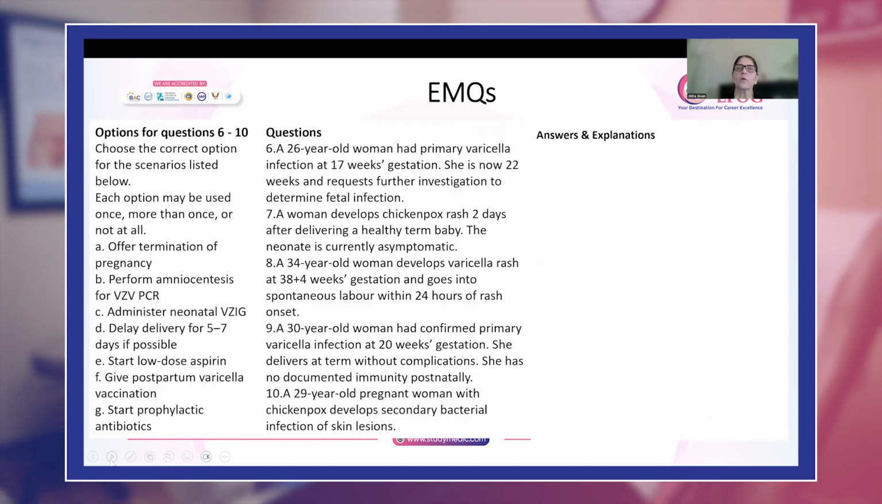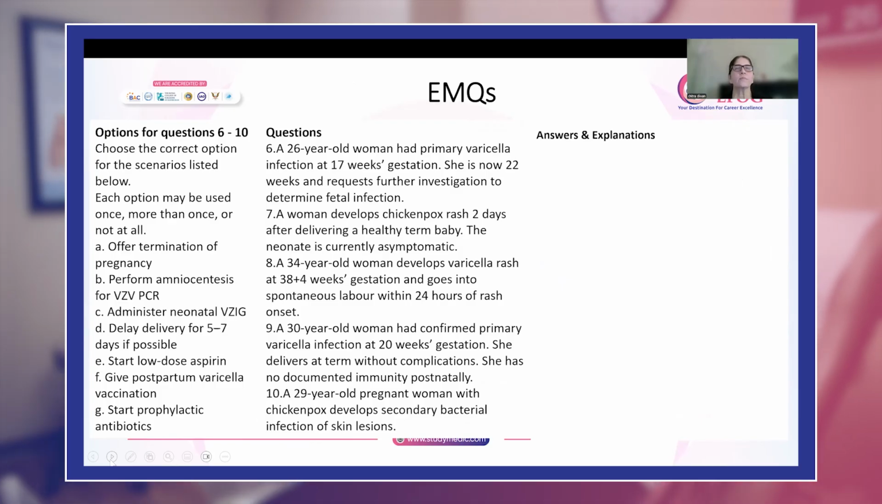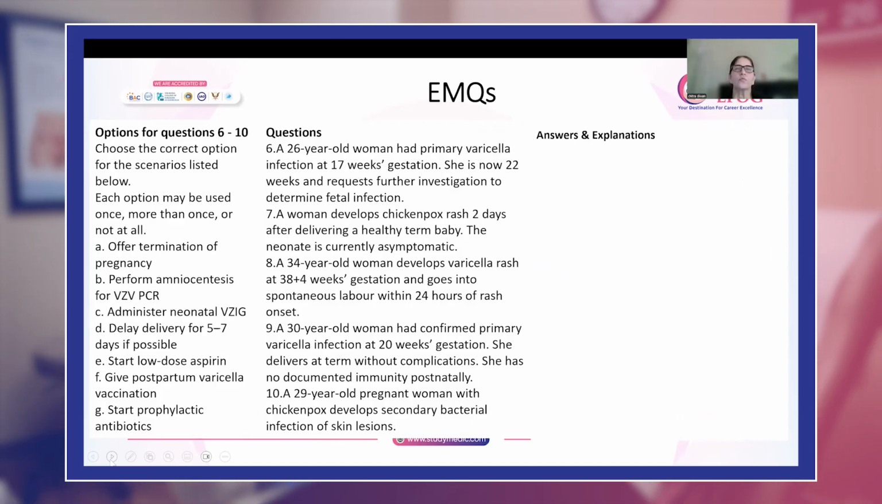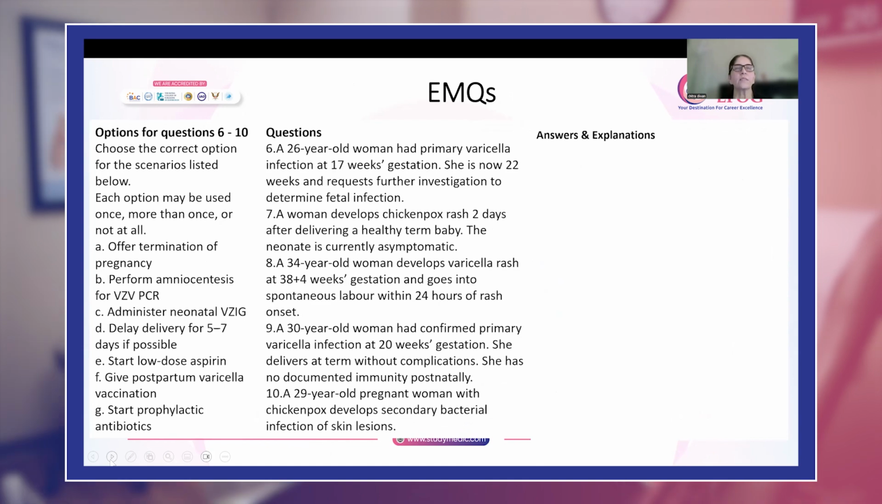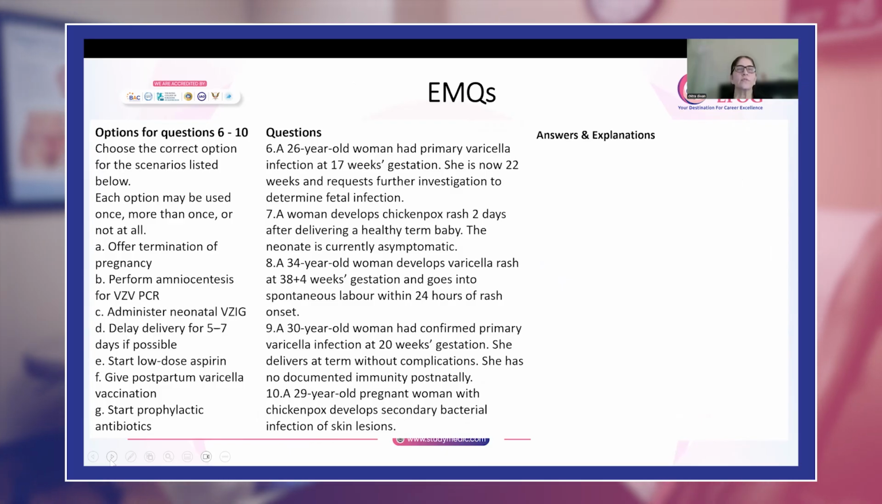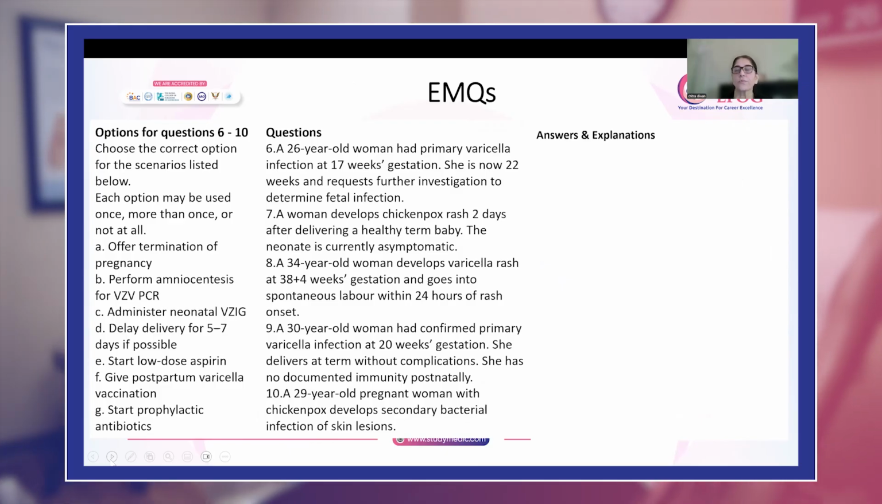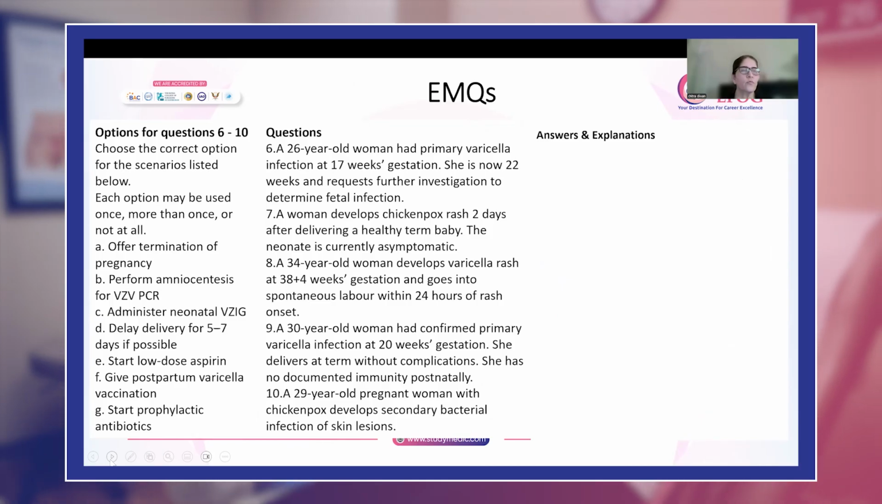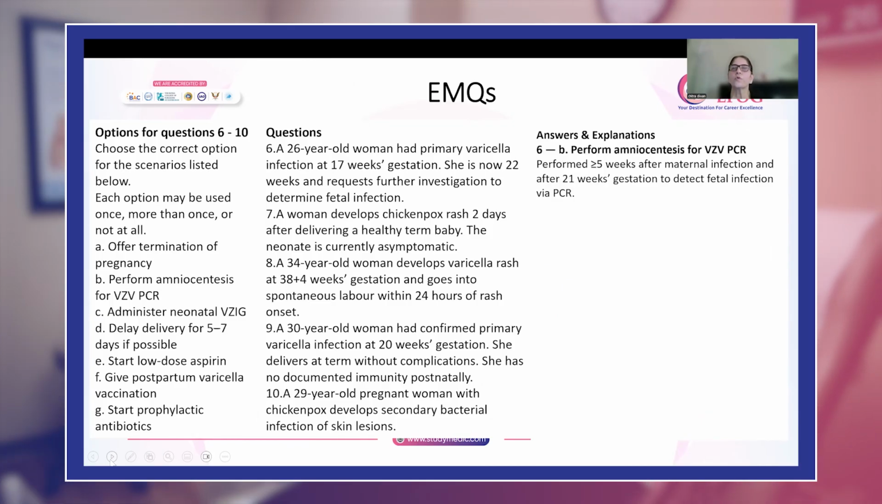Few more MCQs about chickenpox. Okay. So this 26-year-old woman has primary varicella infection at 17 weeks of gestation. Now she's 22 weeks and she wants further investigation to determine fetal infection. She wants to know whether the fetus is affected or not. So what is to be done for women who have chickenpox?